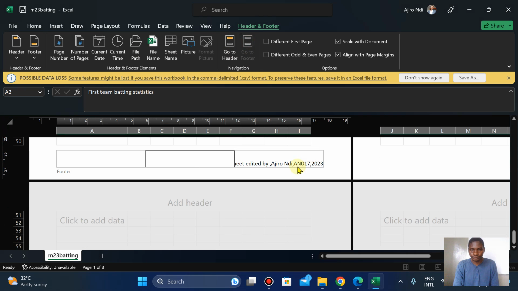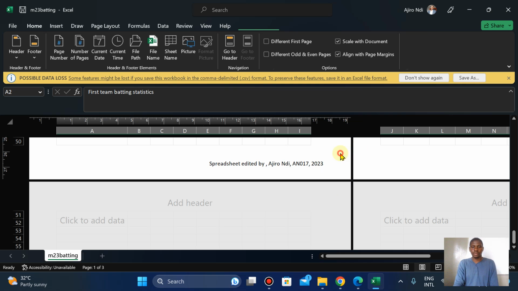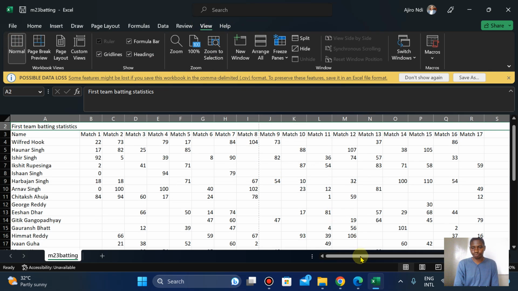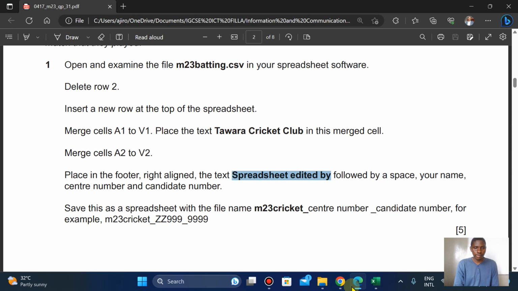Go to footer. Just add a space in between. View, Normal. Save this as a spreadsheet